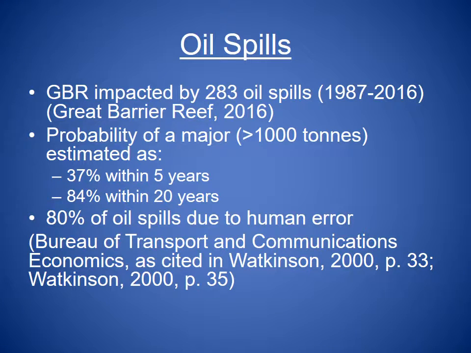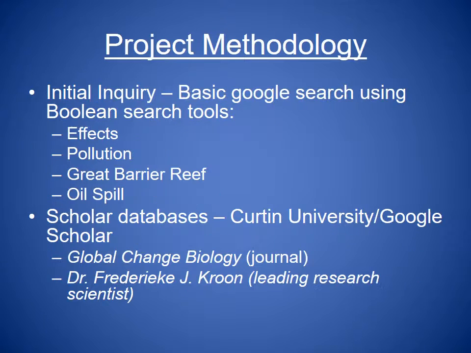Oil spills continue to impact the Great Barrier Reef despite numerous governmental safeguards. It has been estimated the probability of a major oil spill is 37% within the next 5 years and 84% within the next 20 years. Significantly, 80% of all reported oil spills occur due to human error.